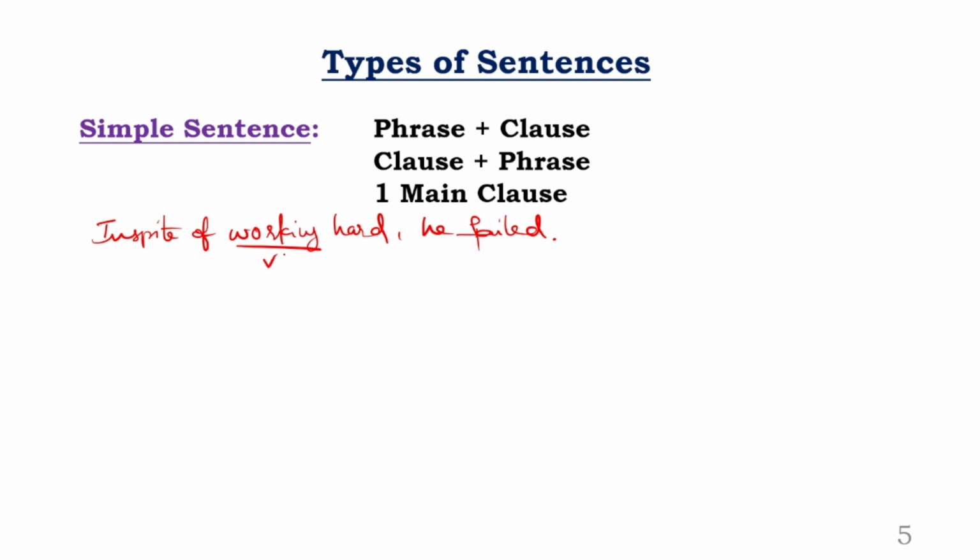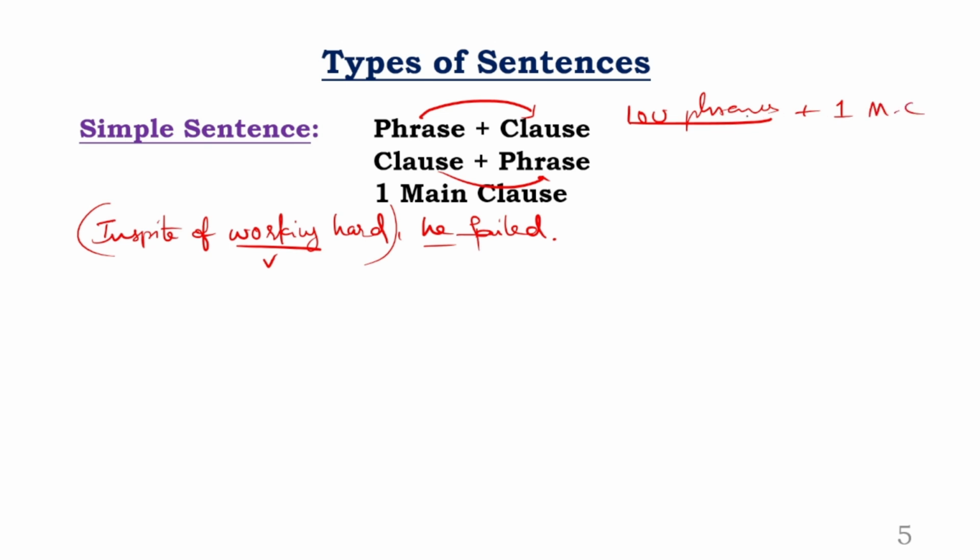So again, in the phrase part of the sentence, you don't have who is doing this action. Of course, the sense is clear, the word he is doing that action, but in this particular part of the sentence there is no subject. We can understand orally, but on paper, we should have the subject combination. We don't have that. So obviously, you can use a phrase which is incomplete with a clause that is complete, or a clause that is complete with a phrase. Remember, you may have 100 phrases, but the sentence is still incomplete. You need at least one main clause, then the sentence is complete.